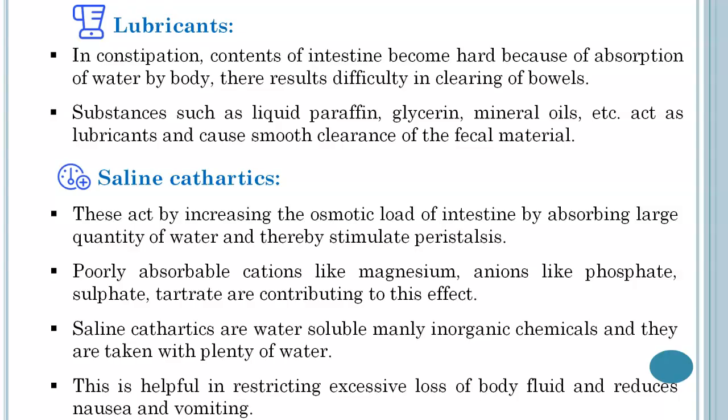So in short, we can say that stimulant cathartics stimulate the muscles of the intestine, promoting contractions and movement of stool. Then lubricants means these cathartics form a barrier on the stool, making it easier to pass through the intestine. Bulk forming means these cathartics absorb water in the intestine and increase the stool bulk, promoting regularity. So these are all about the mechanism of action.